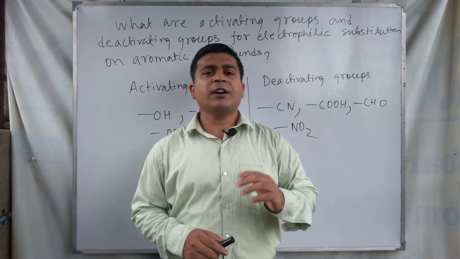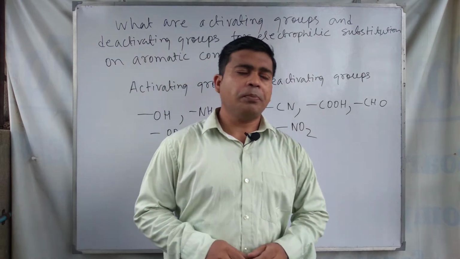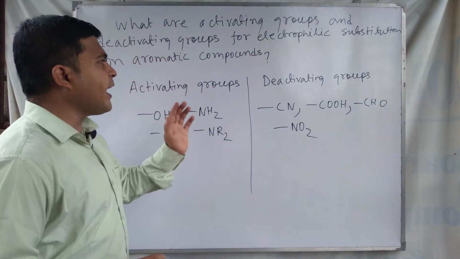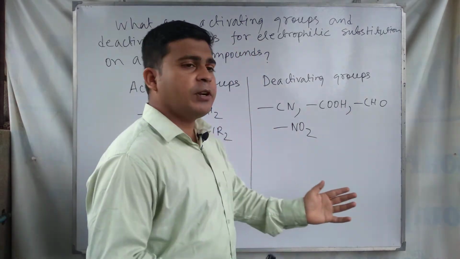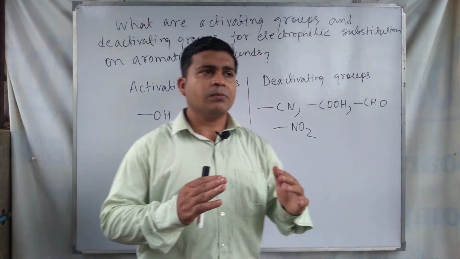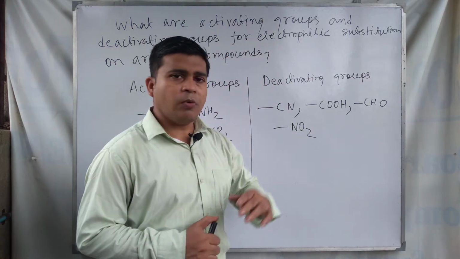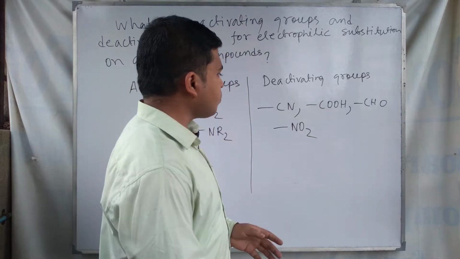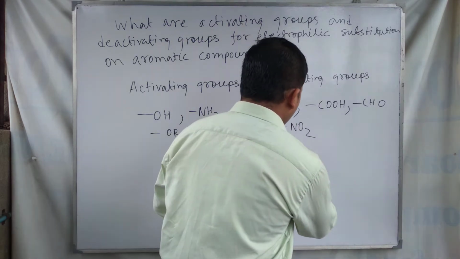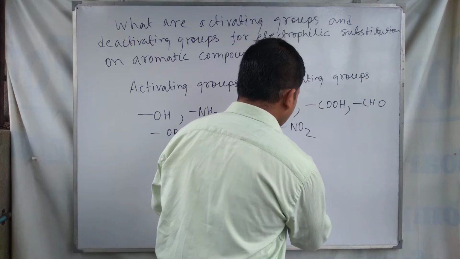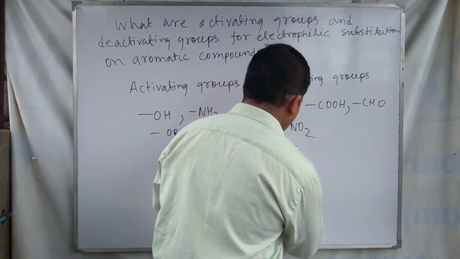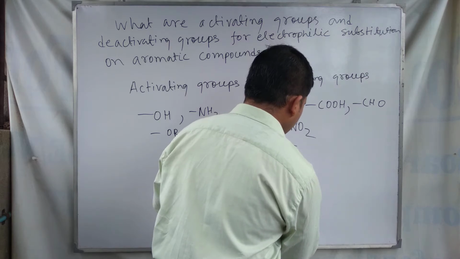Let's start the discussions regarding this topic. We want to know what the activating groups are and what the deactivating groups are. When electrophilic substitution occurs in the benzene ring, the electrophile enters the benzene ring.